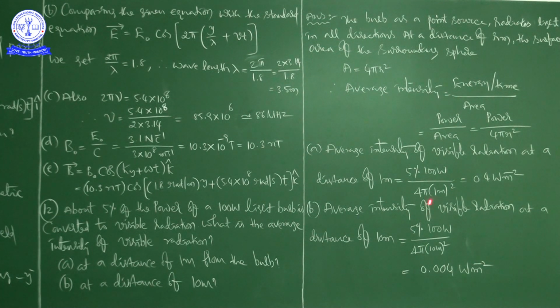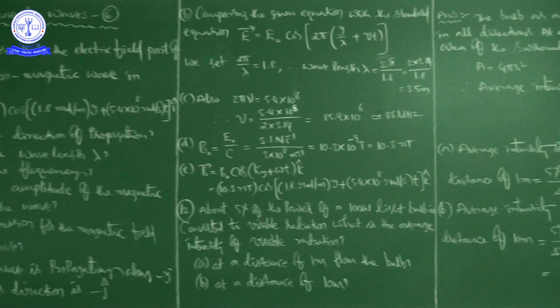So mathematically here it is 1, it is 100. So obviously we are getting 0.004 watt per meter square. This is the average intensity of visible radiation at a distance of 10 meters. So in this class we discussed two problems.